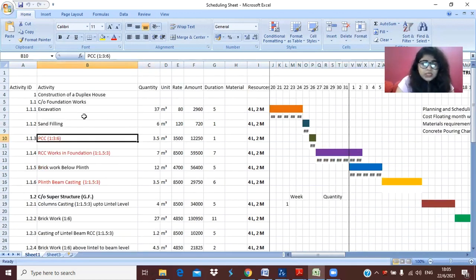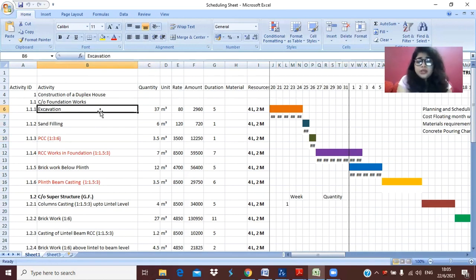Now the government rate you can find online. You can simply search the latest rate of CPWD India for labor or everything, and you will get it from there. So there is no need to worry about the rates. I hope this video will help you. And the rate is very simple.